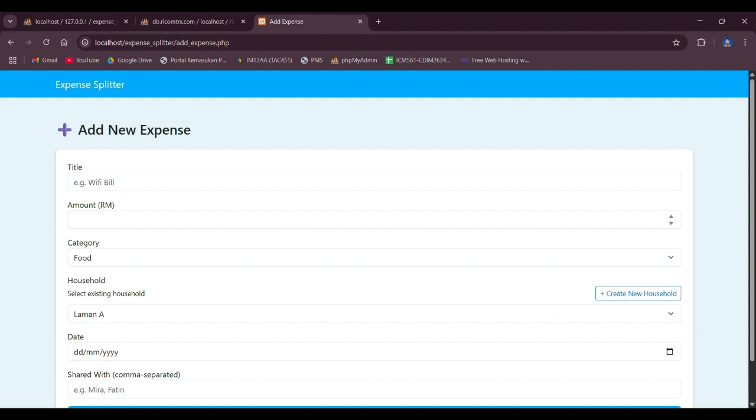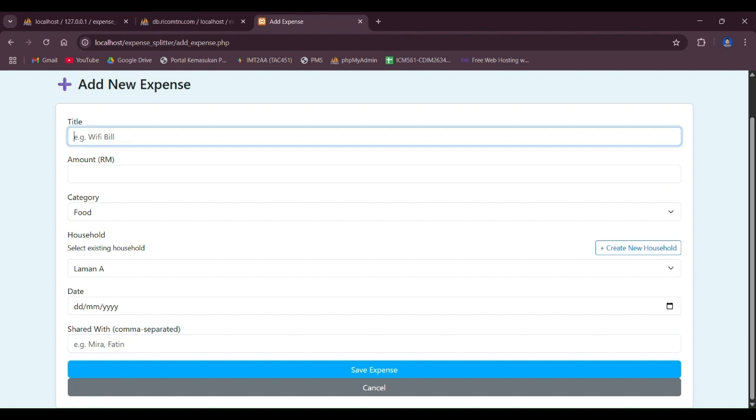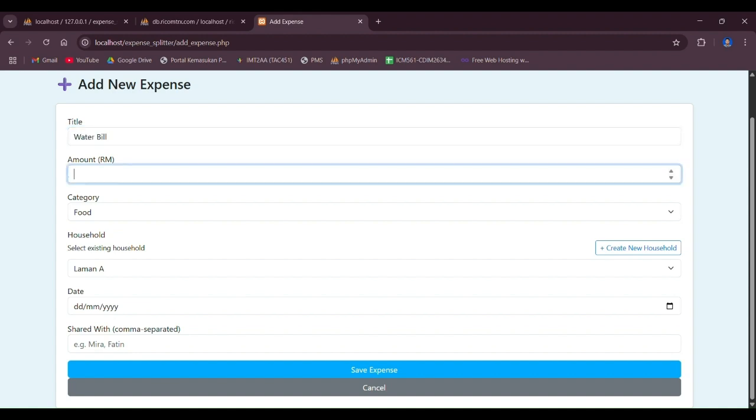create, and now we are being told to fill up all of the new expense, which is as shown earlier in the manage section. So let's see. For the title, I'll put water bill. For the amount, let's give a reasonable amount of around, let's say, 40.